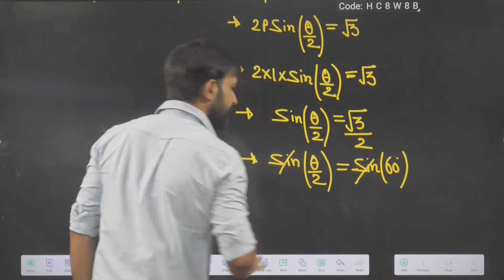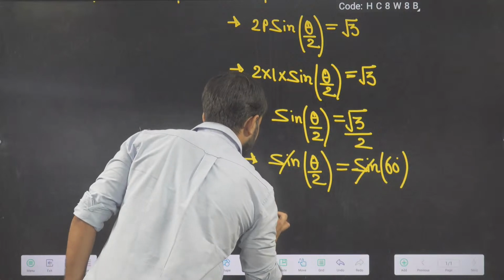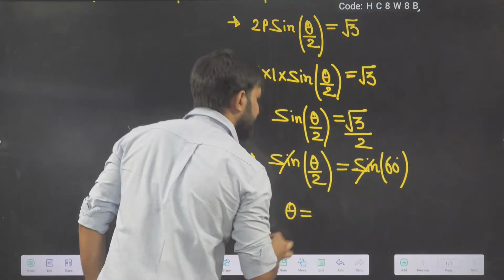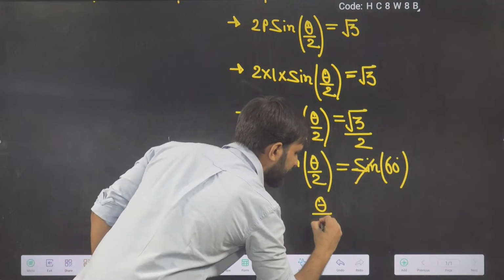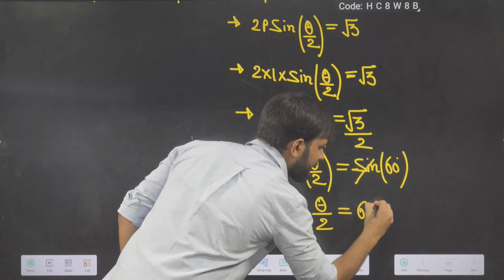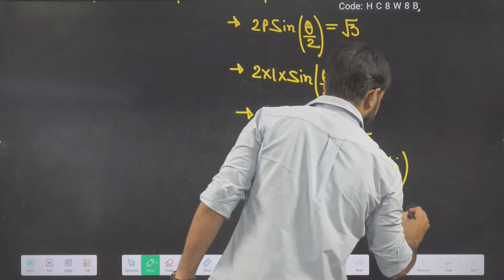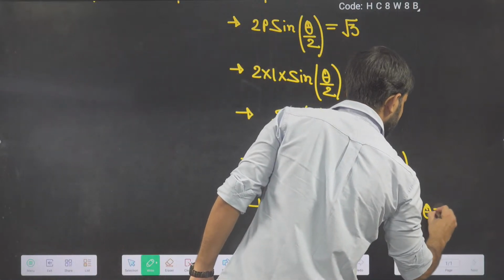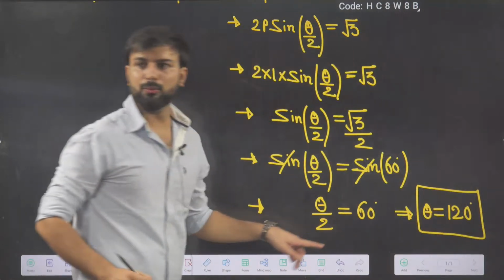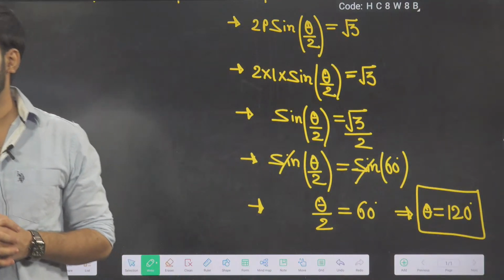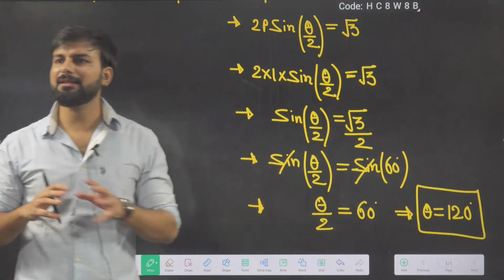So sine cancels sine. What is theta then? 2 into sine cancels, so what am I left with? Theta by 2 is equal to 60. So what is the value of theta I am getting from here? Theta is 60 into 2, that is 120 degrees. So what is the angle between these two unit vectors? 120 degrees. Very good, those who have solved it.